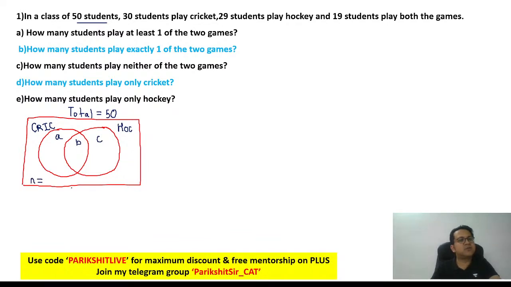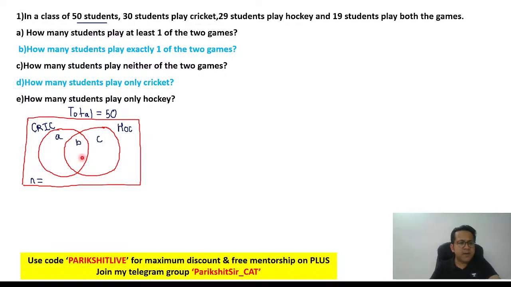N is neither of them. What is A? Just make sure that you and I are on the same page. A is going to be this portion only, meaning only cricket. Students who play only cricket is A, this portion.